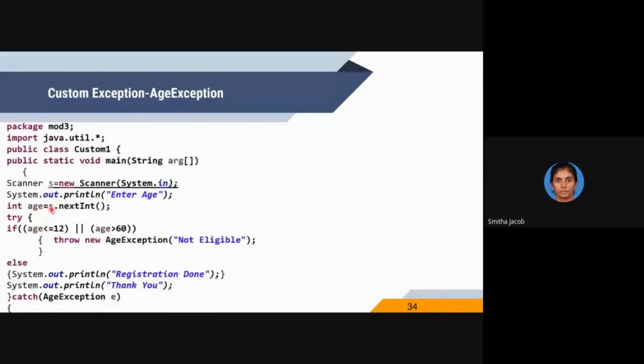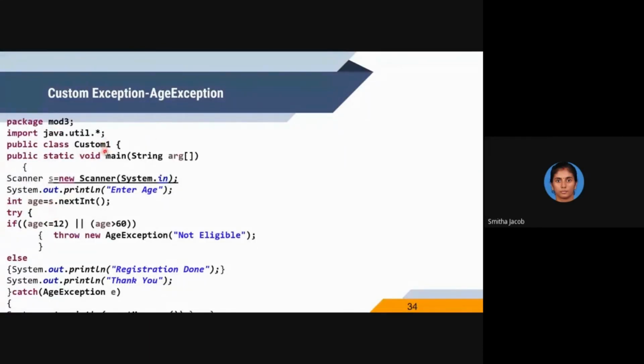And for testing this custom exception, I'm taking a class Custom1 with a main method, taking some age value from the keyboard. I'm taking some input age value from the keyboard, and I want to throw AgeException under this condition. If the age value is between 12 and 60, it is okay, it is eligible, and registration can be done and you can provide a thank you message. If the age value is less than 12 or greater than 60, the user is not eligible for registration and an error message will be displayed.